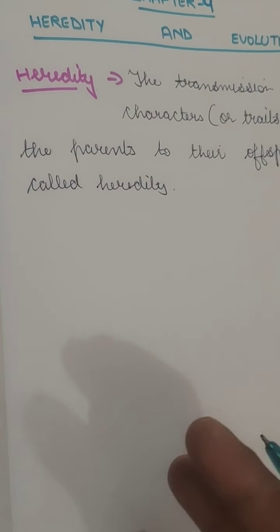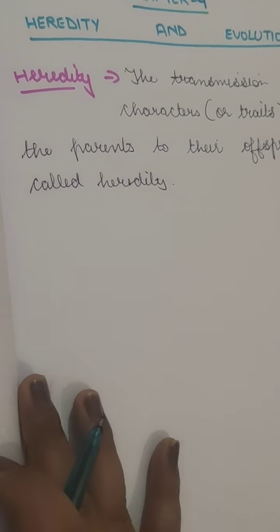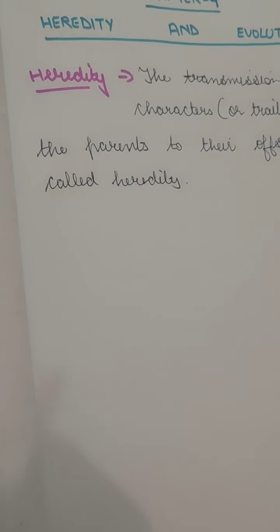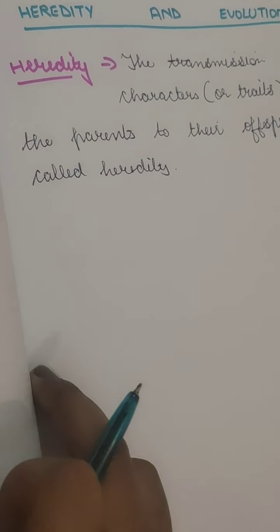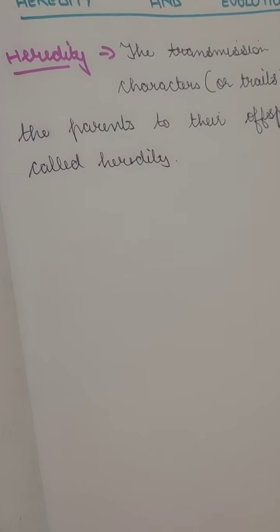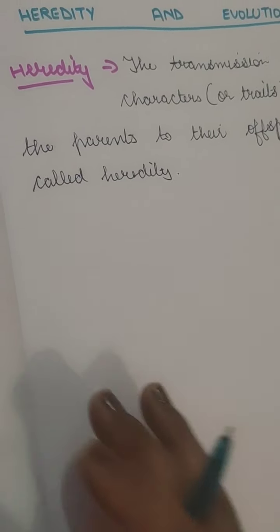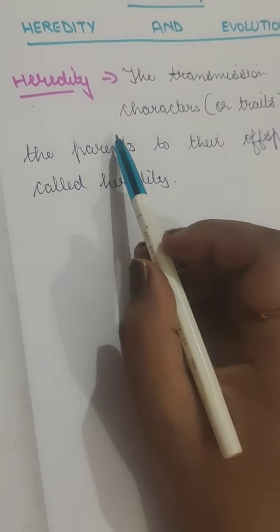So that variation is mainly responsible in sexual reproduction. Although in asexual reproduction also it has been seen that there are slight variations, the chances of variation are very minimum. But in the case of sexual reproduction, there is a large chance of variation. So heredity is just information which is present in the gametes.